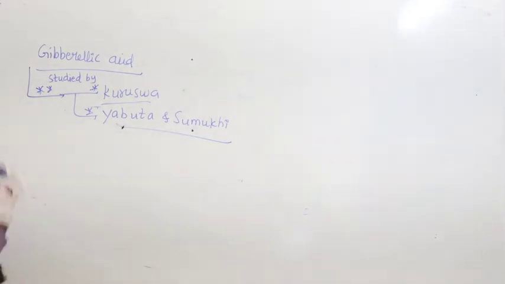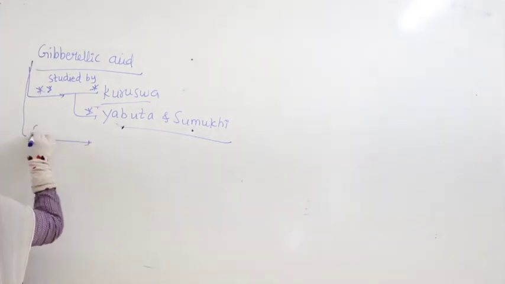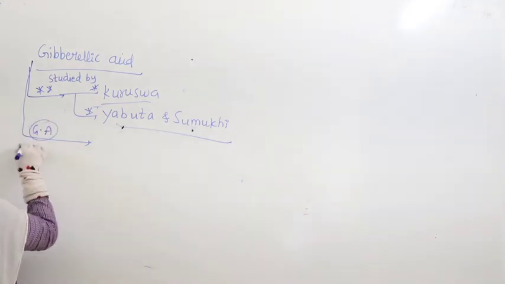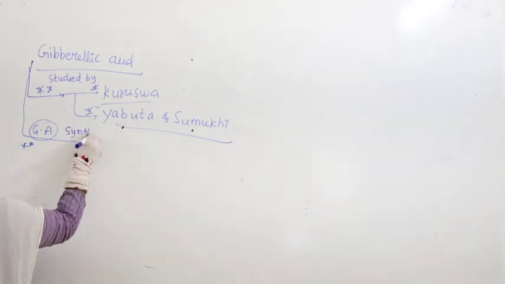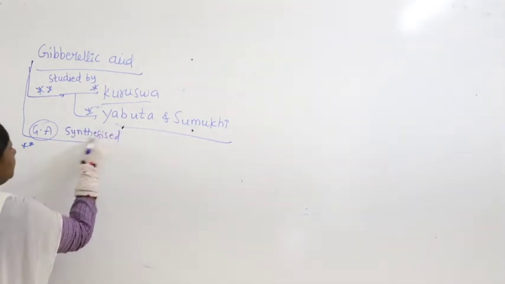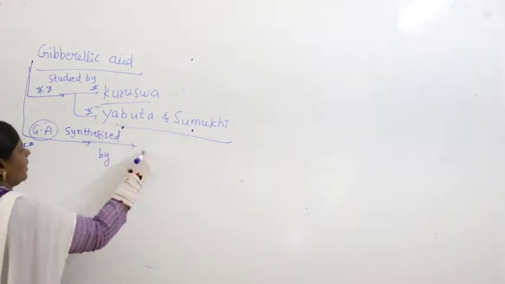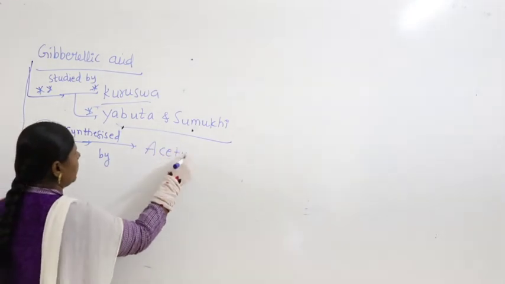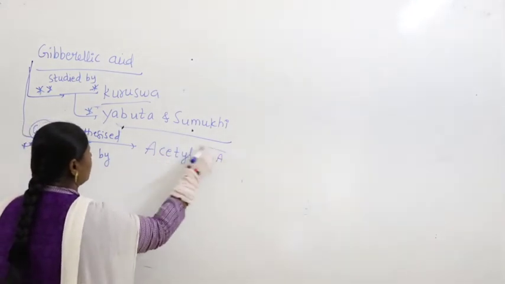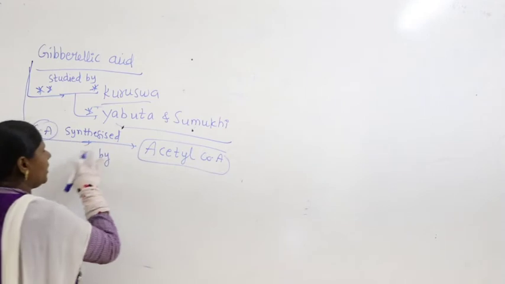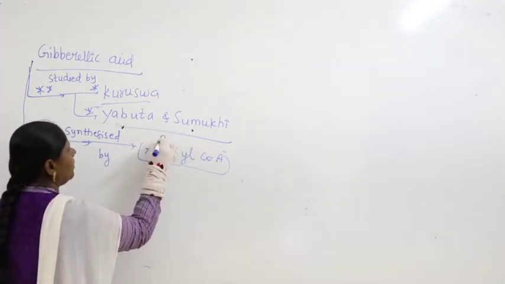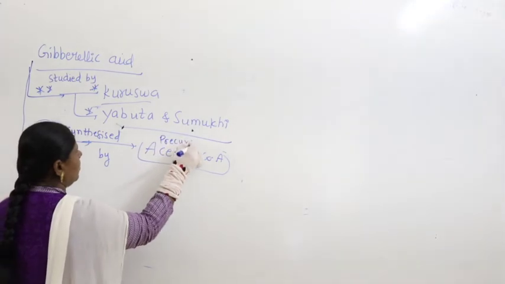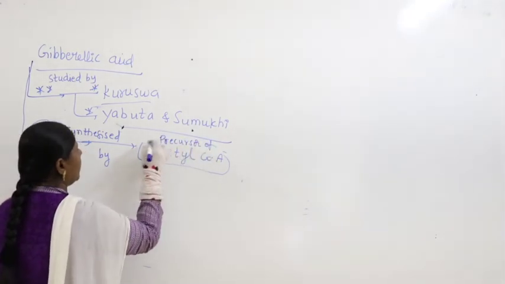Now, gibberellic acid, I am writing GA, is synthesized by the precursor of acetyl CoA.